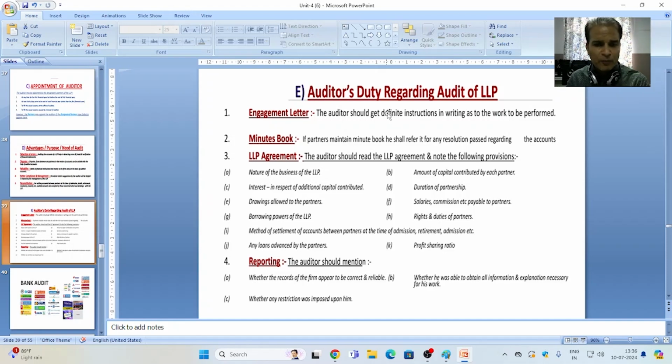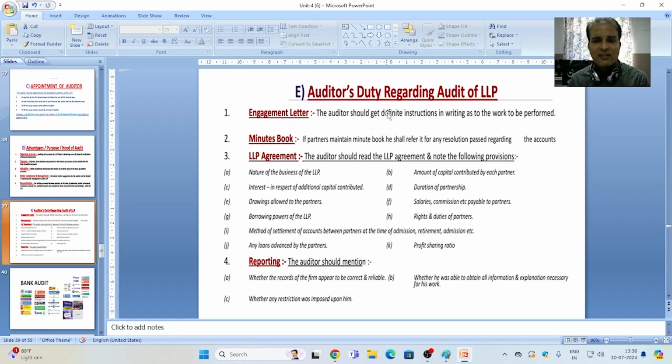What type of important points? Like the nature of business of the LLP, that is, in which type of business the LLP is engaged. Amount of capital contributed by each partner. If any partner contributes some assets, then it should also be in the knowledge of the auditor. If the same balance is brought into the partnership by the partners or there is any difference, it should also be in the knowledge of the auditor.